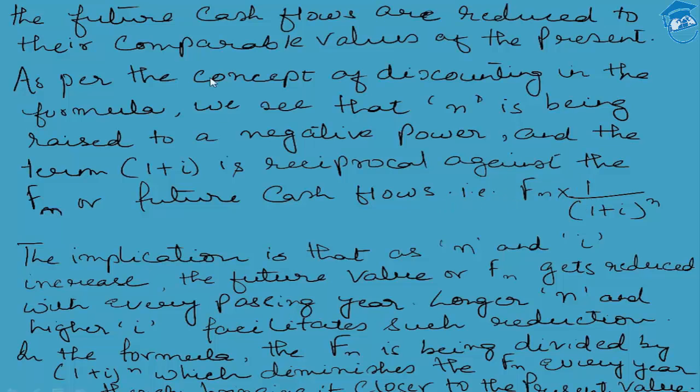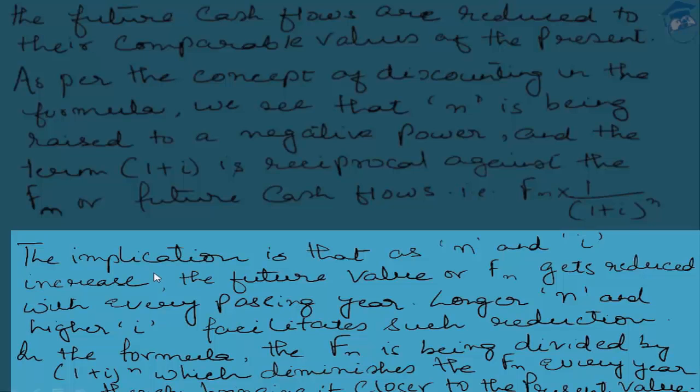So what is the implication, students? By now I hope we can understand the implication in a simpler fashion. The implication is that as n and I increase, the future value of Fn gets reduced with every passing year. Longer n and higher I facilitate such reduction in the formula. The Fn is being divided by (1 plus I) to the power of n, which diminishes the Fn every year, thereby bringing it closer to the present value.